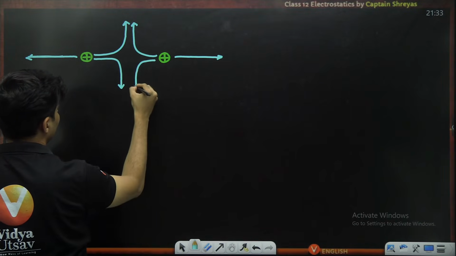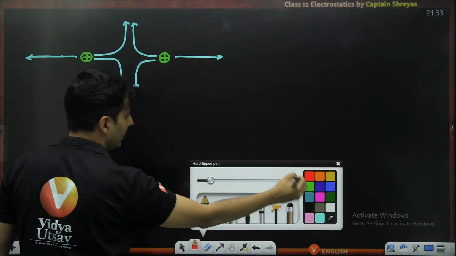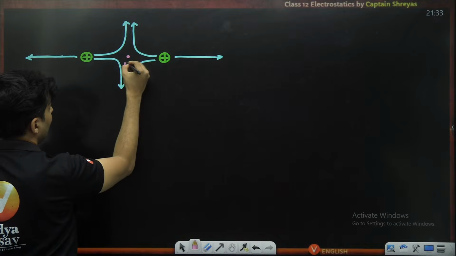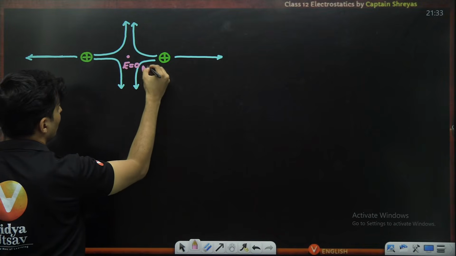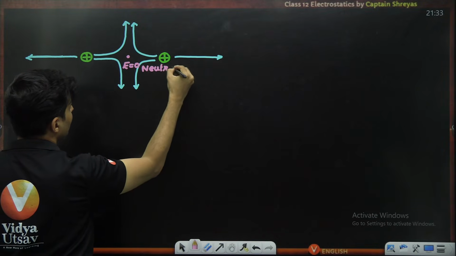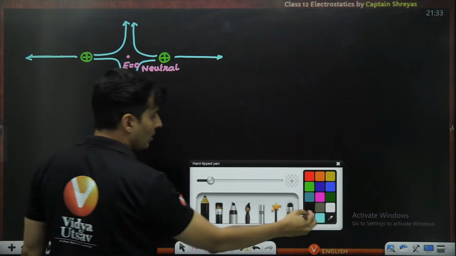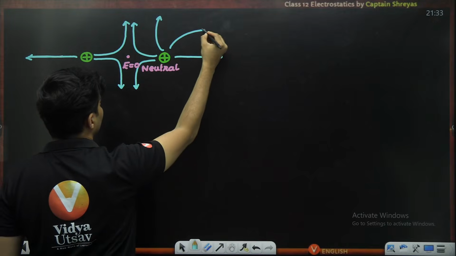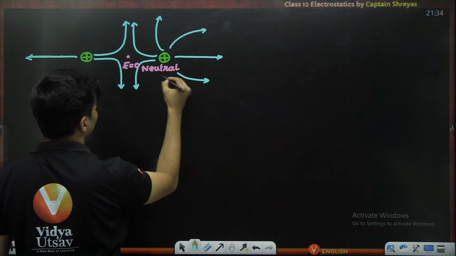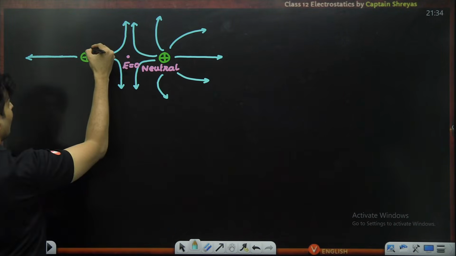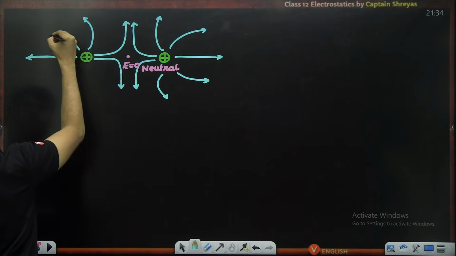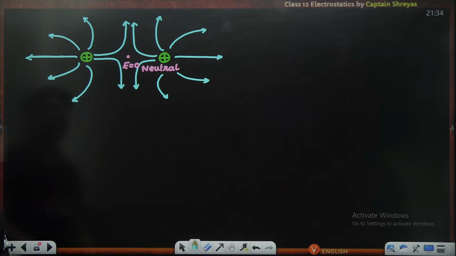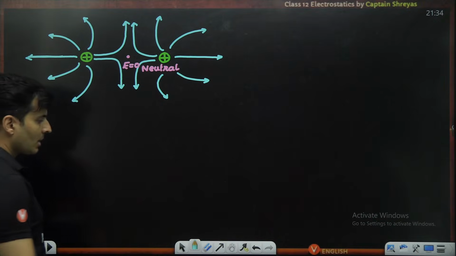You can see that there is a neutral point here. This is the point where the electric field is zero, sometimes also referred to as the neutral point of that system. And if you show more electric field lines, it will look like this. This is how the electric field lines will look.